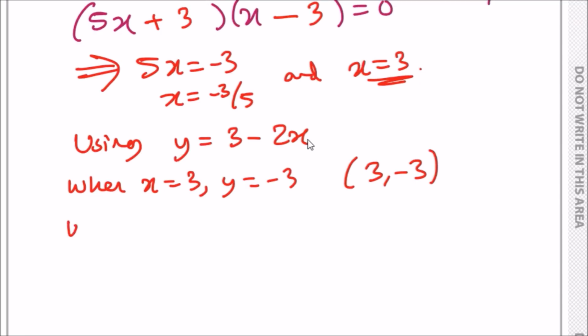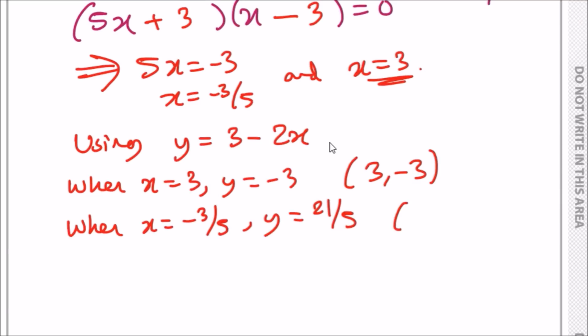And then when x equals minus 3 over 5, y equals, so plug in minus 3 over 5 for here. So it'll be 3 minus 2 times minus 3 over 5. And you should get 21 over 5. And that is it, my friends. This is the final question.